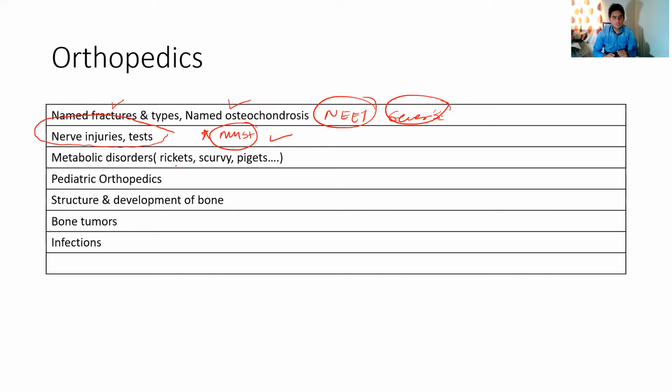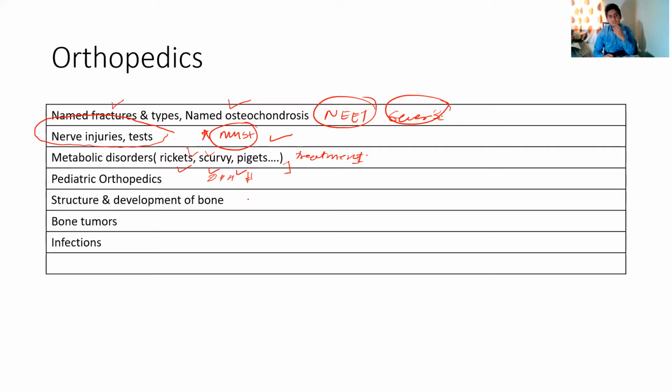And about metabolic disorders like rickets, scurvy, Pigott's, osteopetrosis. In rickets and scurvy, you should know all the X-ray signs. I mean, there is nothing that you can miss. You should know the basis of metabolic disorders, and a few treatment protocols you must also be aware of. Then pediatric orthopedics also, a lot of questions are asked about developmental dysplasia of hip, and there are some fractures which are very specific to the pediatric population, and certain metabolic disorders are very common in the pediatric population. So you must know these topics.